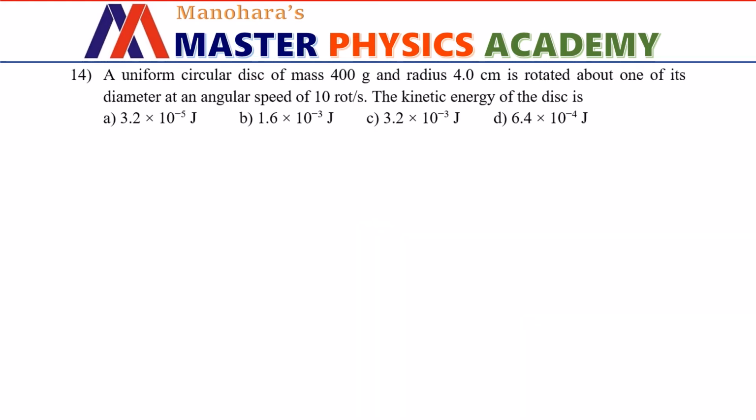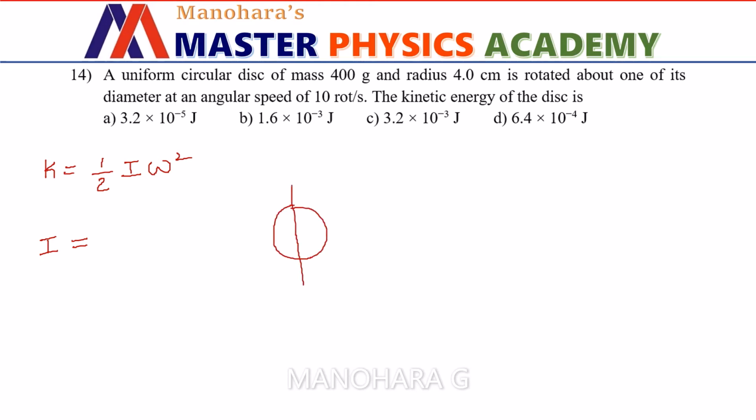A uniform circular disc of mass 400 gram and radius 4 centimeter is rotated about one of its diameters at an angular speed of 10 rotations per second. The kinetic energy of the disc is. So here the kinetic energy of a rotating body can be estimated using the formula K equals half I omega squared, where I is the moment of inertia and omega is its angular speed. So I for a disc rotating about its diameter is given by m r squared by 4. Let us substitute and calculate the moment of inertia here.